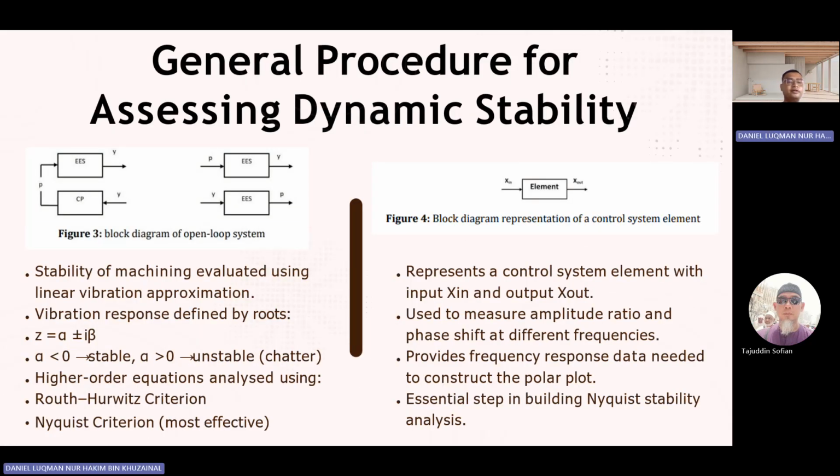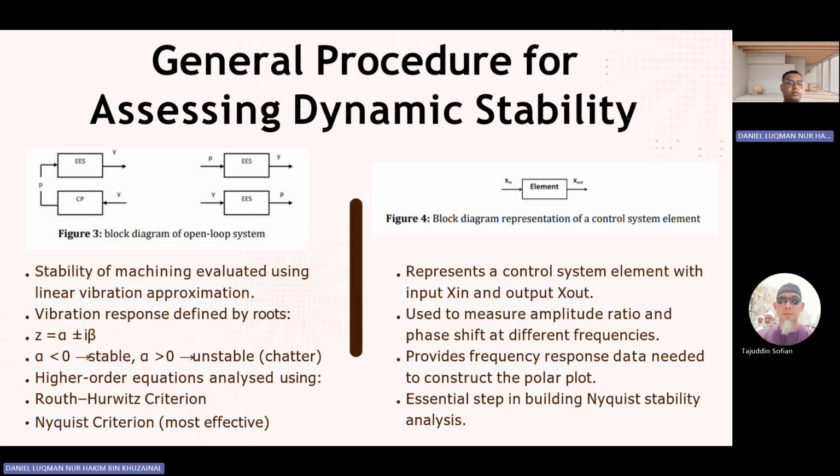Next, we have the general procedure for assessing dynamic stability. First, on the left diagram, you have the stability of machine. You have the diagram of an open loop system. It is a stability of machining evaluation using linear vibration approximation and also the vibration response defined by roots, shown as z equals a plus minus iv. If A is less than 0, it is stable. And if A is larger than 0, it becomes unstable, it becomes chatter.